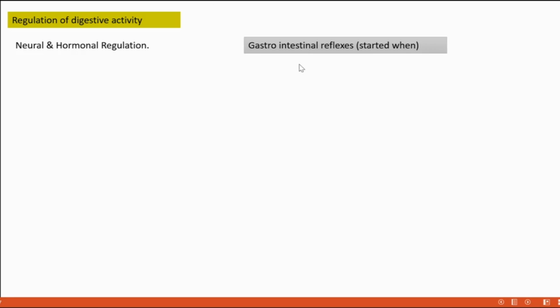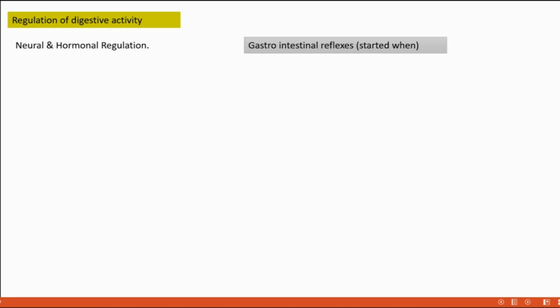Some gastrointestinal reflexes we need for initiating the reflexes. Reflexes, in a simple way, you need to understand as responses. When food reaches our stomach, the stomach needs to respond to that food. What is that response?